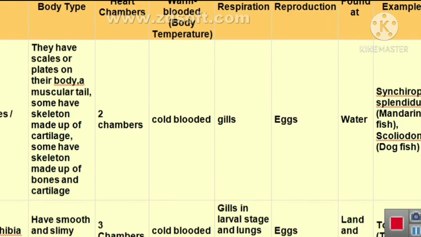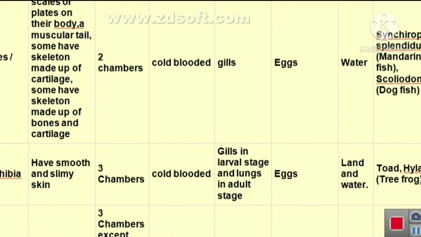Now about Pisces. Body type: they have scales or plates on their body. Some have a skeleton made up of cartilage and some have a skeleton made up of bones and cartilage. There are two chambers of the heart. They are cold-blooded. Respiration takes place by the gills. They are egg-laying animals. They are present in the water, means they are aquatic, and examples are all fishes, that is mandarin fish, then scoliodon fish or dogfish.